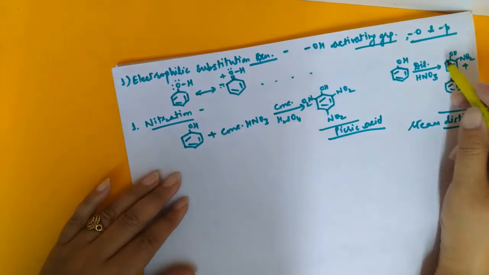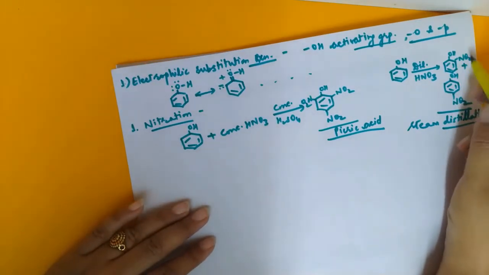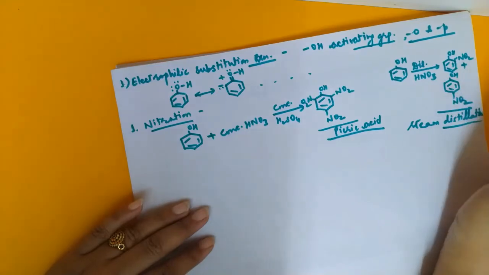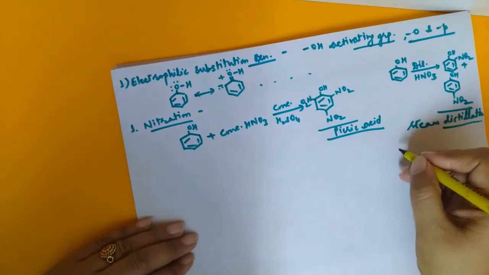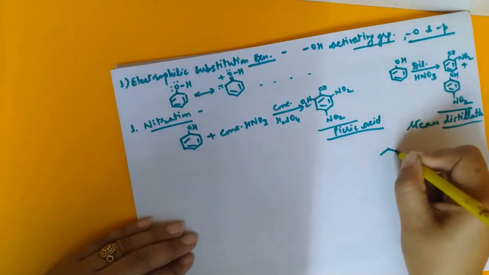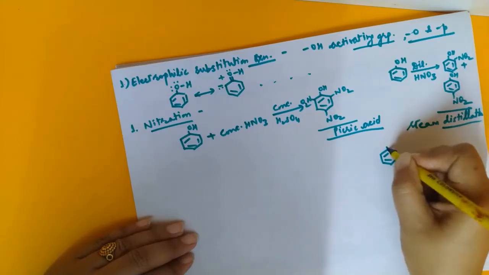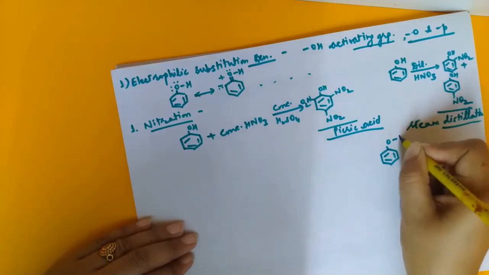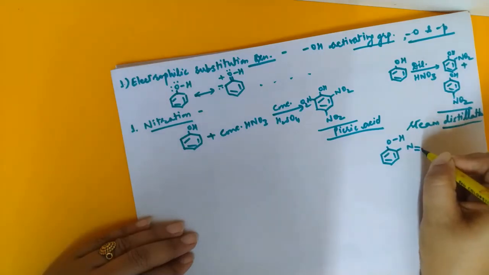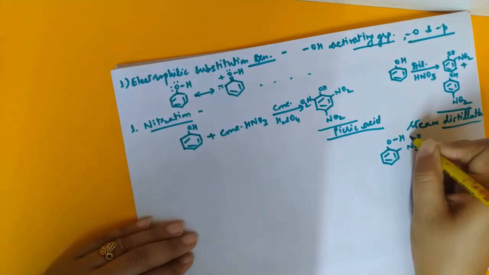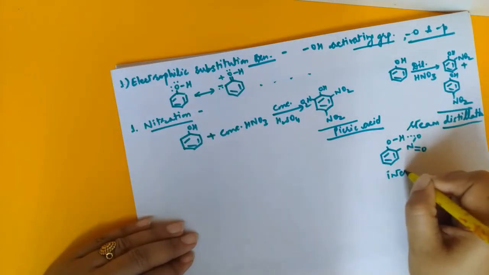Can you please tell me which of the two will be more volatile, or you can say steam volatile? Orthonitrophenol or paranitrophenol? We discussed this in class 11. Here we have OH and nitro, N double bond O, single bond O. So hydrogen bonding takes place here, and this is intramolecular hydrogen bonding.